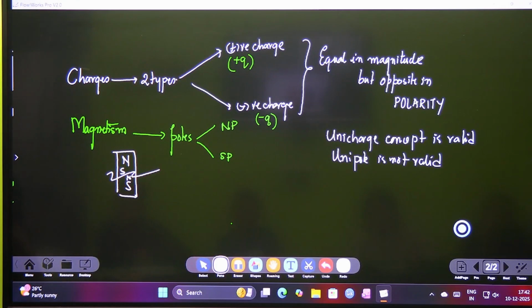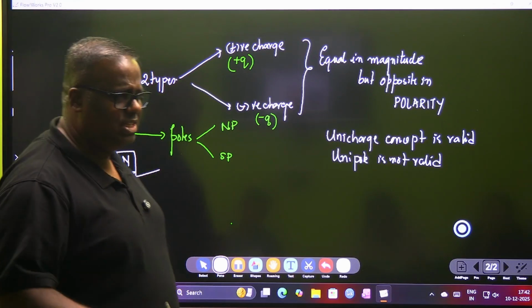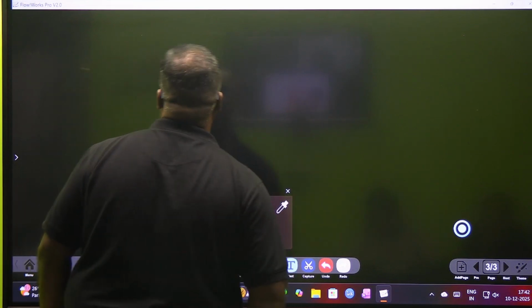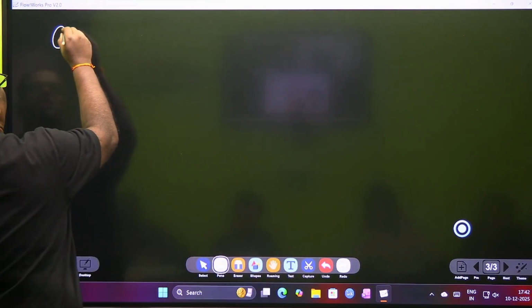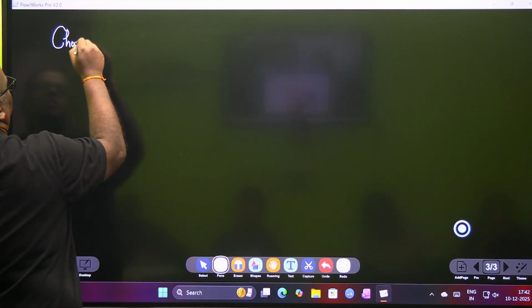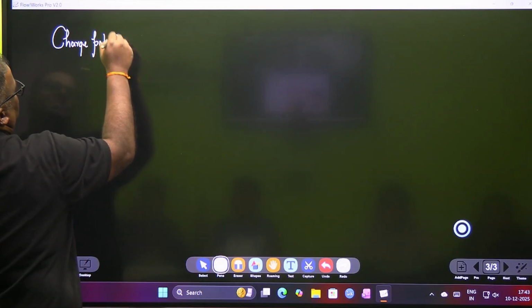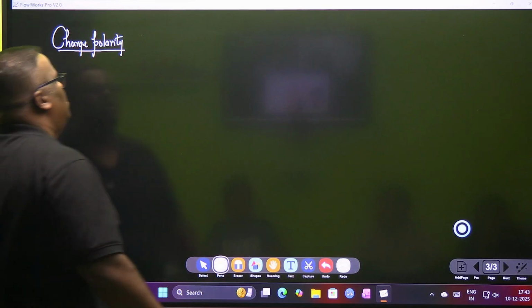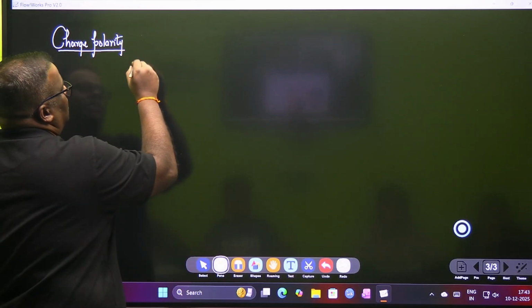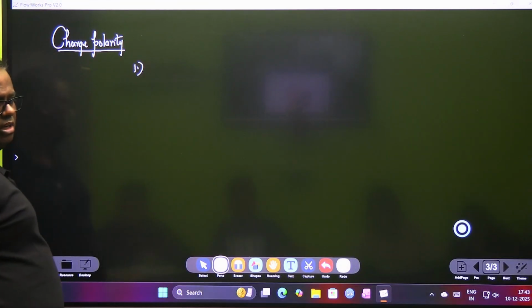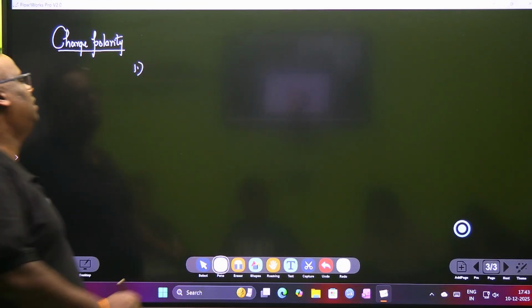Now, let's also understand some practices in order which we get to understand about the concept of charge. Okay. Now, charge polarity. Charge polarity. और यहाँ से आपको questions आ जाते हैं. Charge polarity. So, this is the most easiest way to understand, and I'll give you one desi mantra and you will understand it very easily.